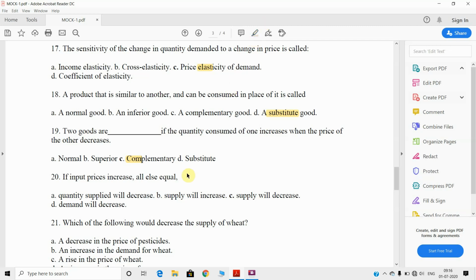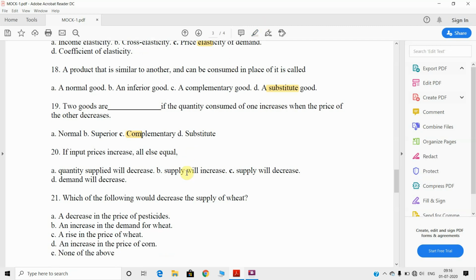Next, come to the 20. If the input price increases, all else equal, what will be the answer of the given options? The answer will be C. The supply will decrease. That question was attempted by you. Most of you attempted it with wrong options, right?